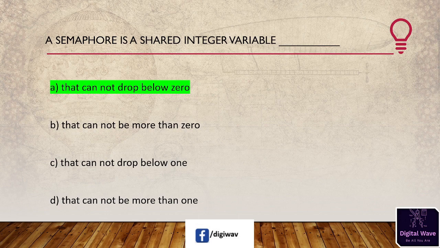In binary semaphore, if the semaphore variable is 0, that means there is a process that uses a critical resource and no other process can access the same critical resource until it is released. In counting semaphore, if the value of the semaphore variable is 0, that means there is no resource available.